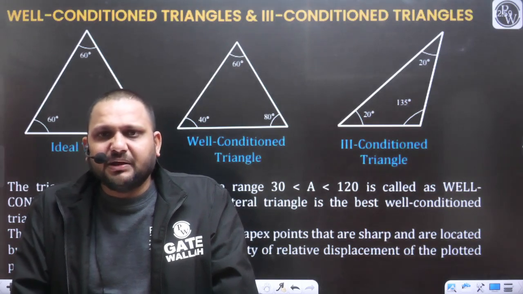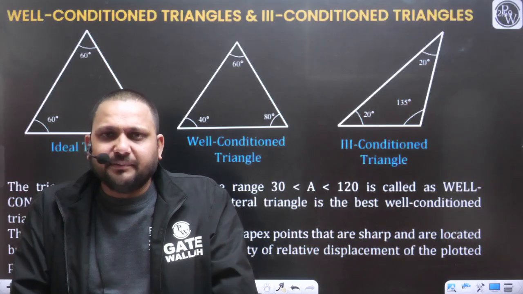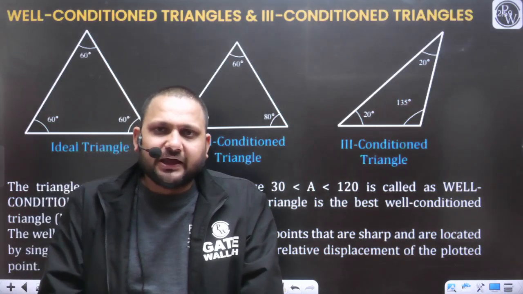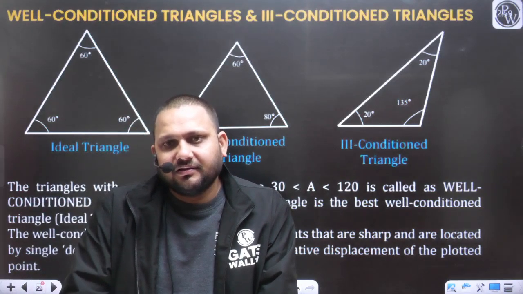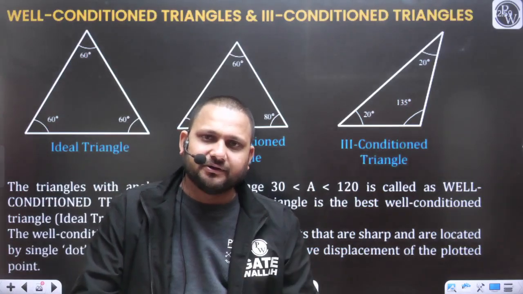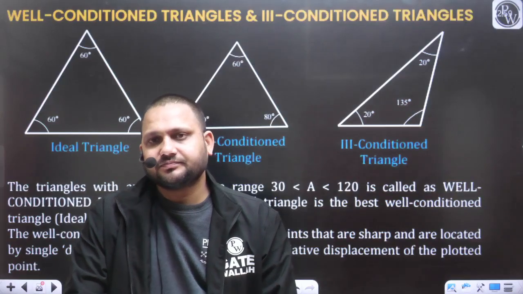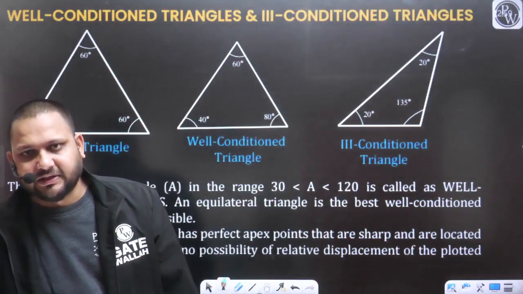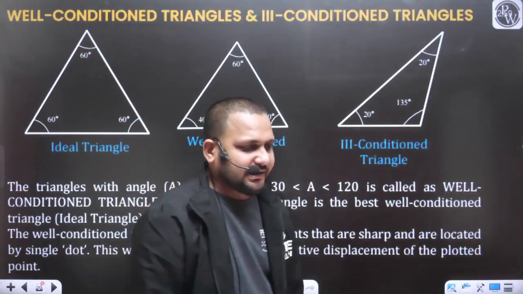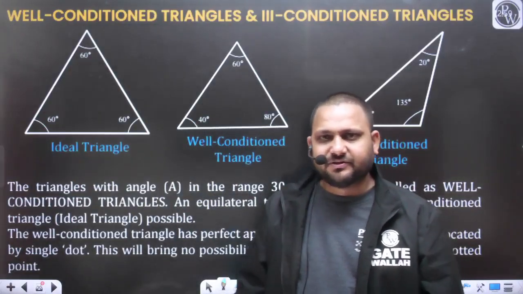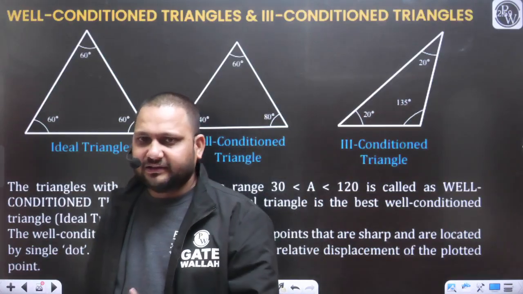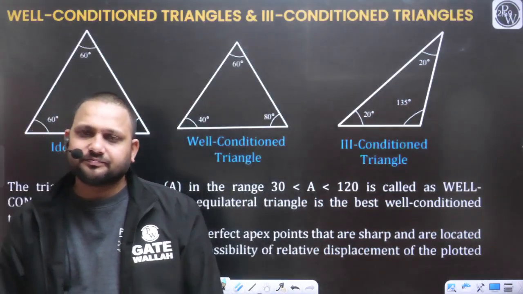This tie line may be oblique offset or offset. It will depend upon the angle. If the angle is a perfect 90 degrees, that tie line is going to be the offset. If the angle is other than 90 degrees, that is going to be the oblique offset.